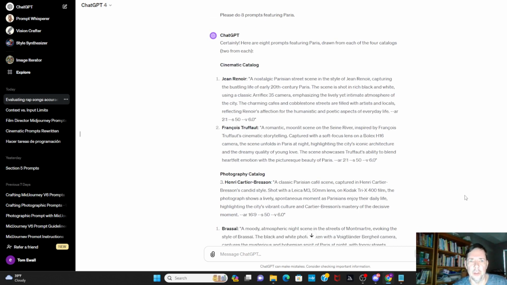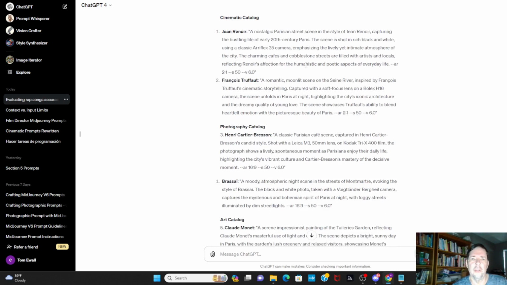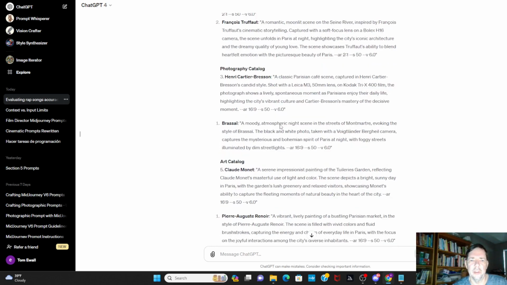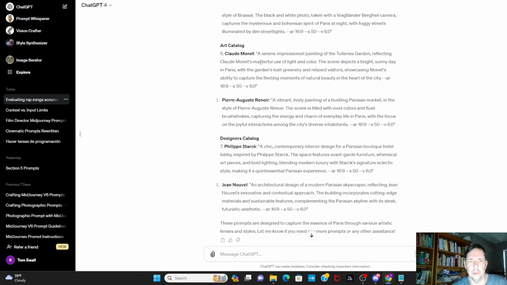It shows them in backwards order. So I show 2 cinematic ones, 2 photographic ones, 2 art ones, and 2 designer ones. It shows which categories to choose from, which artists or designers to use, and then it came up with the prompts.